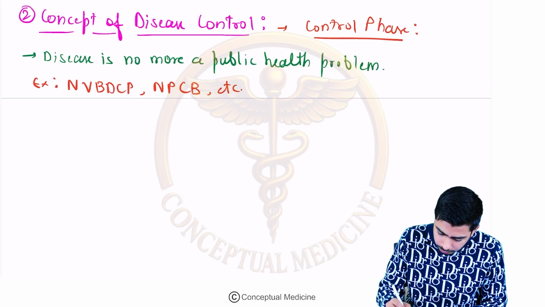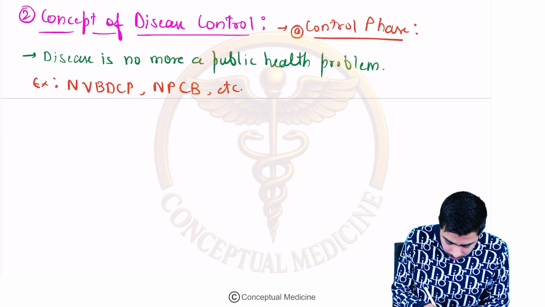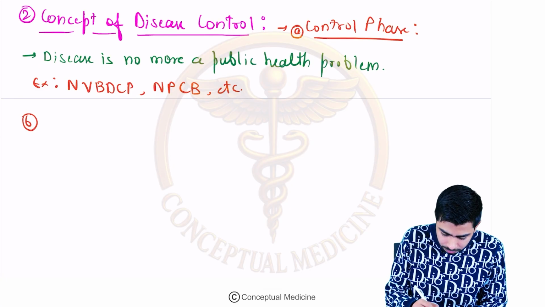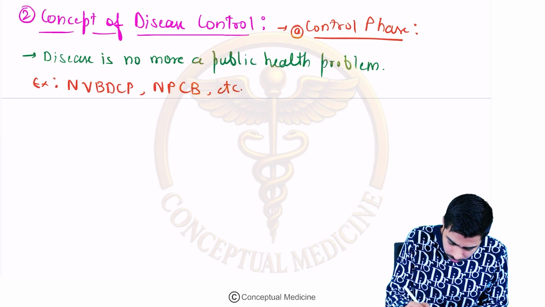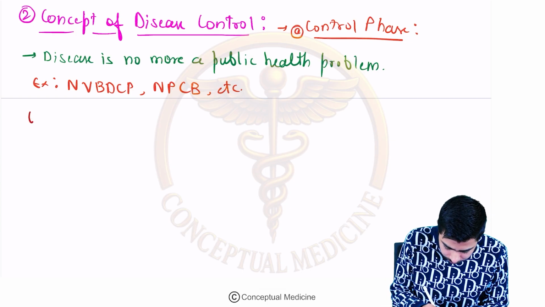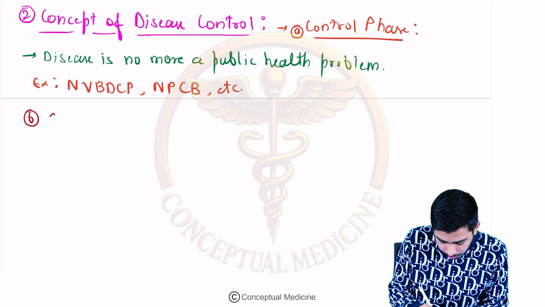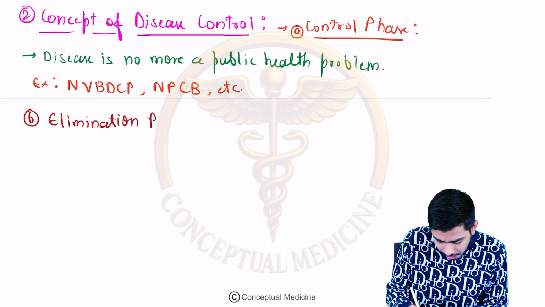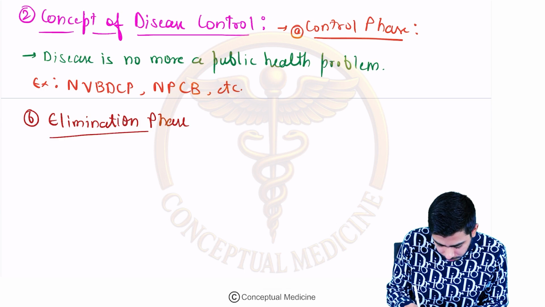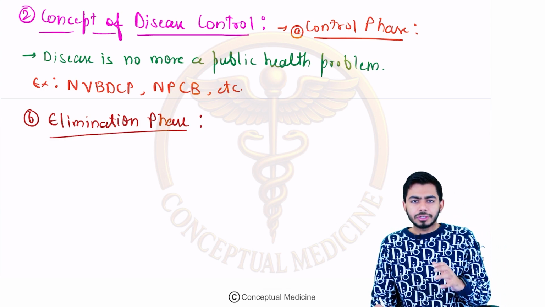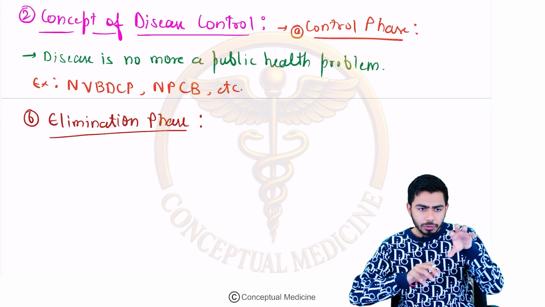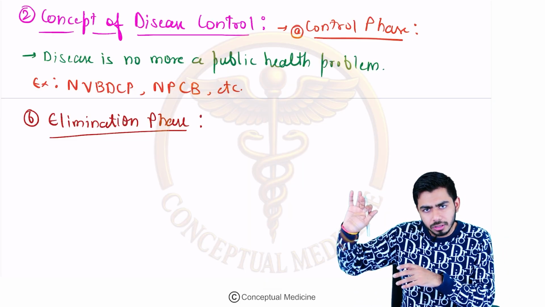Okay, right? So this is the first one. Second one would be the elimination phase. Right? In the elimination phase, we'll try to eliminate the disease. First we'll try to control the disease, then we'll try to eliminate the disease, right?